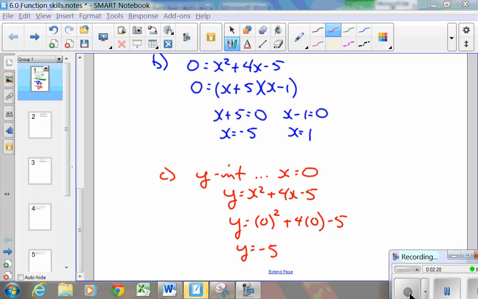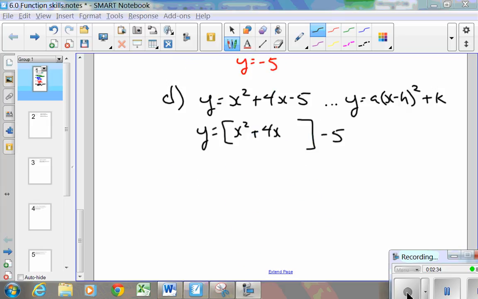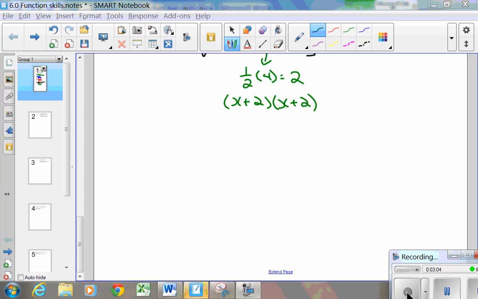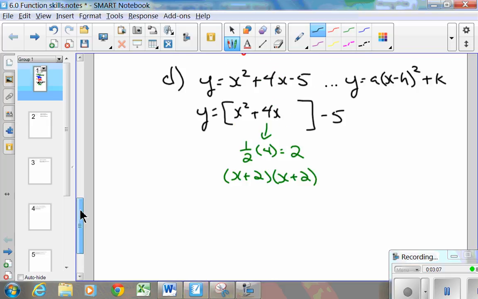Again, we'll push pause, we'll do some work on our question D. For D, we want to find our vertex, so we want to change from x squared plus 4x minus 5 into the format a times x minus h squared plus k. So the skills we're going to use are completing the square skills. Some of the work we want to show, again, we want to show taking half of the b value. So half of 4 is 2. I want us to show the fact that we have 2 factors that are x plus 2 and x plus 2.